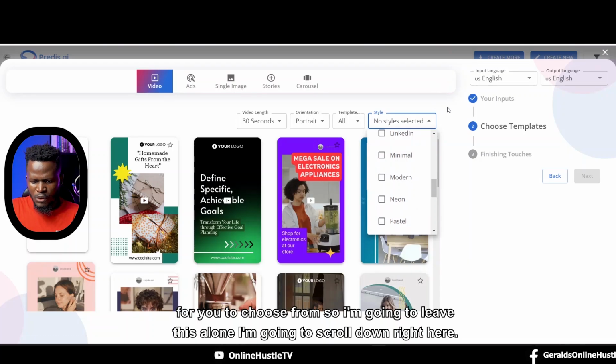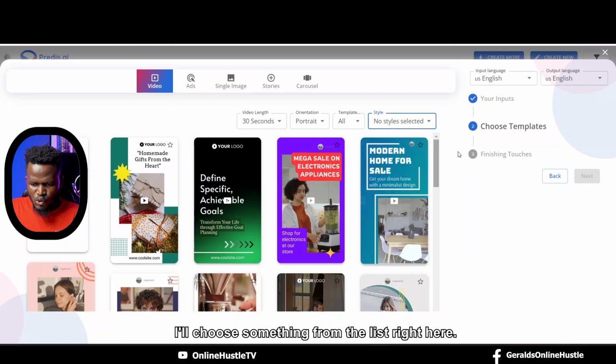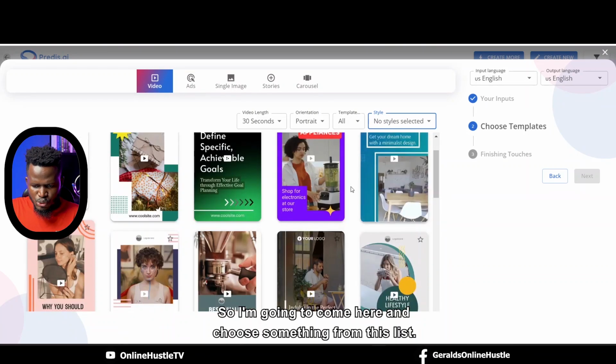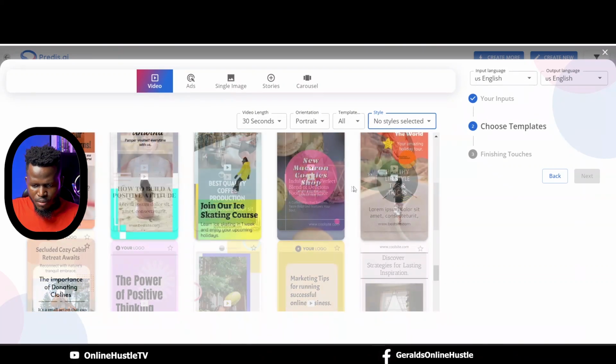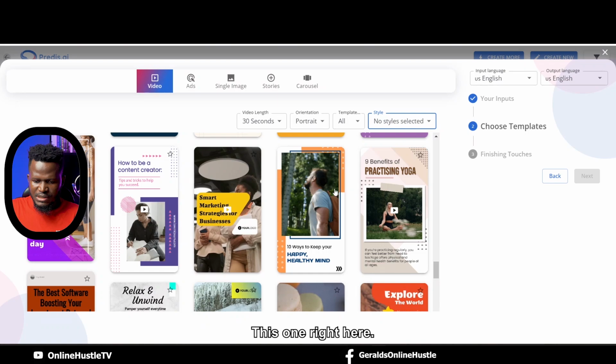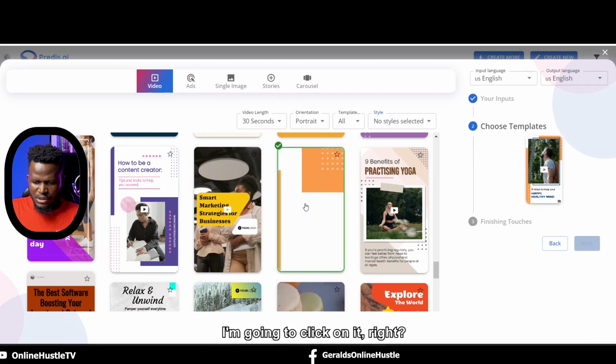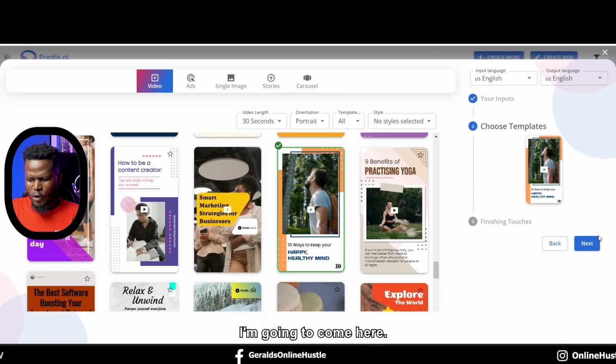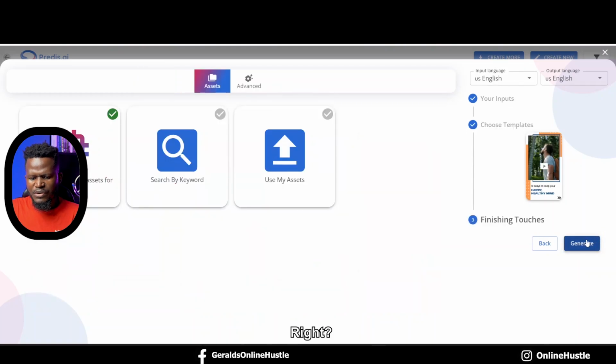So I'm going to leave this alone. I'm going to scroll down right here and choose something from the list. So let's say I want to use this template, this one right here. I'm going to click on it, right? For no particular reason, I actually want to use this. Then I'm going to come here. The third step is to click on next, right?